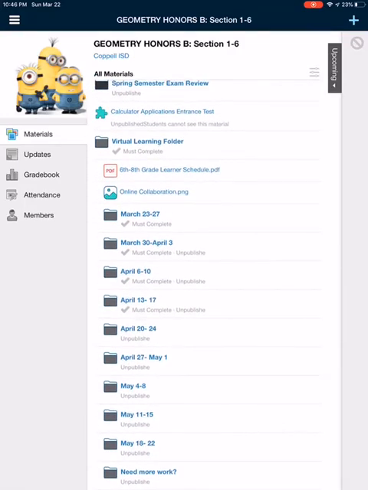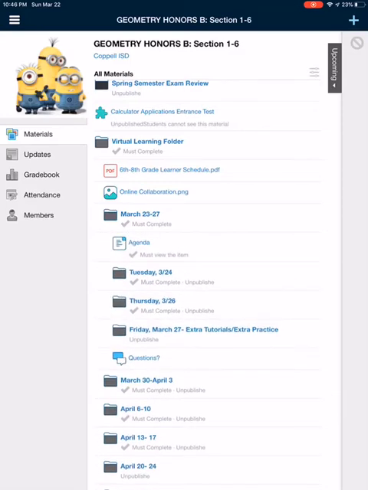There's going to be a schedule, and an online collaboration section with expectations for online collaboration. I want you guys to make sure to read those if you haven't already. Then you're going to notice that everything is organized by week. Now I have a lot of weeks on here just in case our district decides to extend this closure longer. But you'll only see March 23rd through 27th.